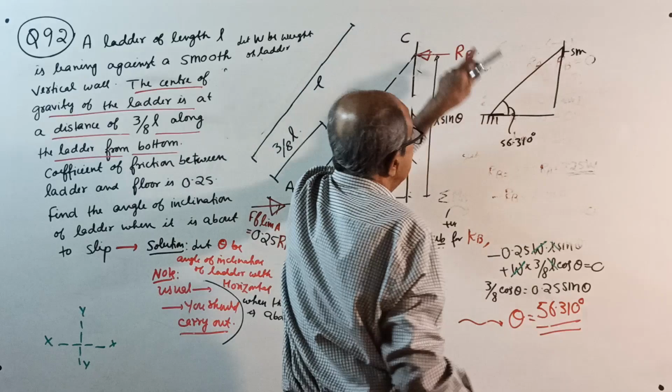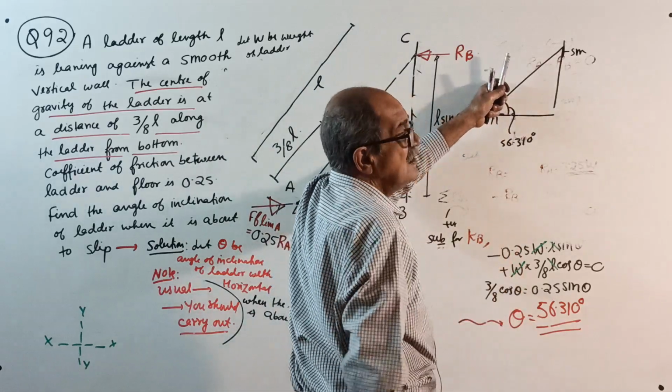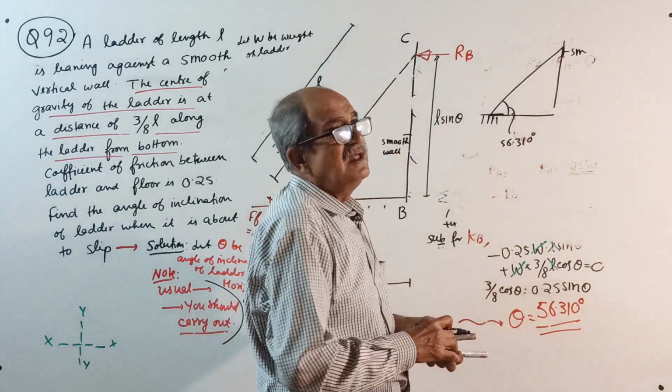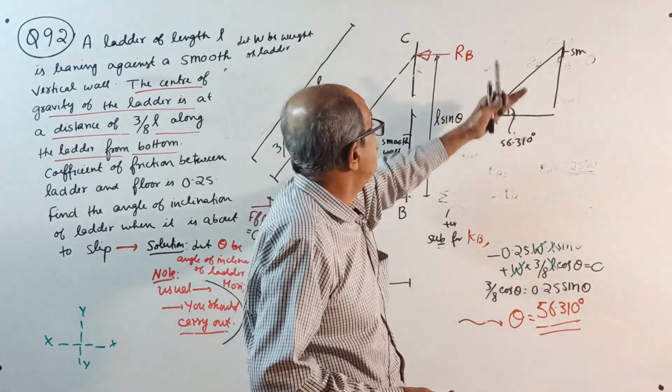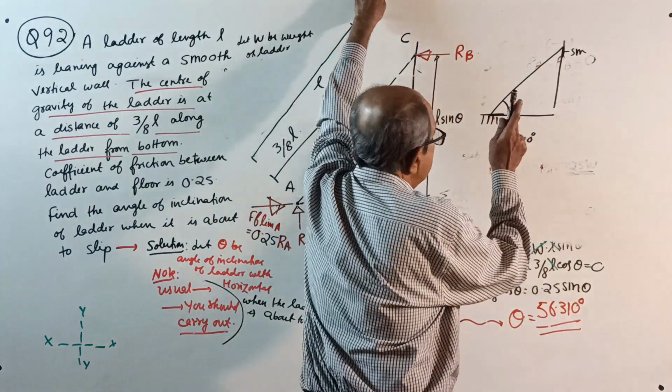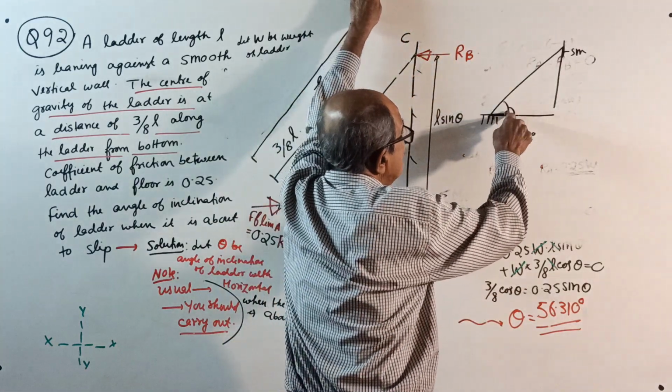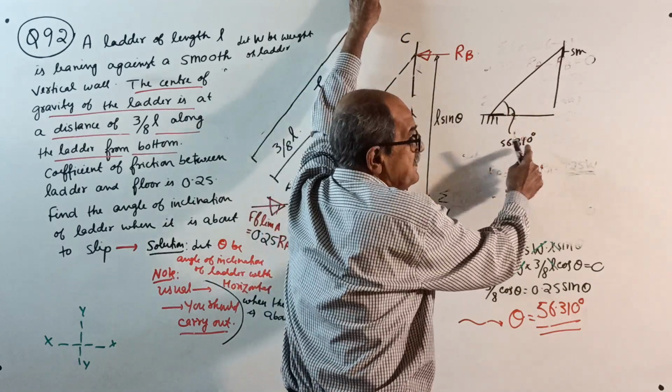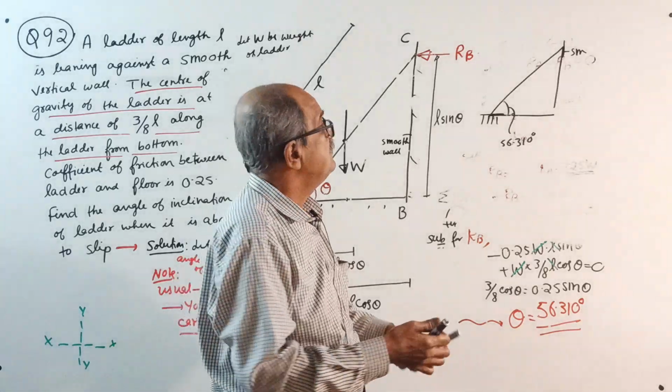56.310 degrees. If the angle is more, the ladder is stable. But if you reduce the angle, it will easily slip. So for stability, this angle should be either 56.310 or more.